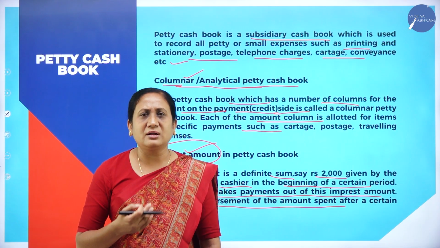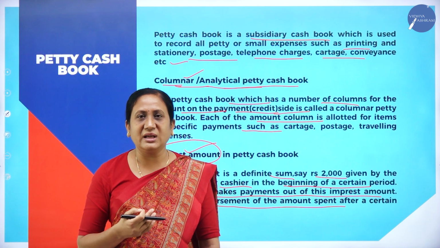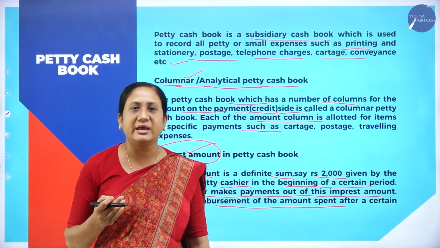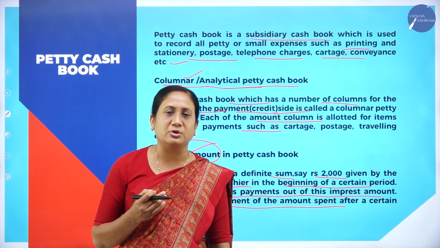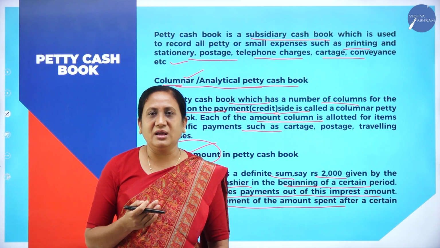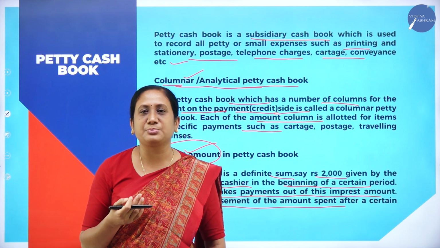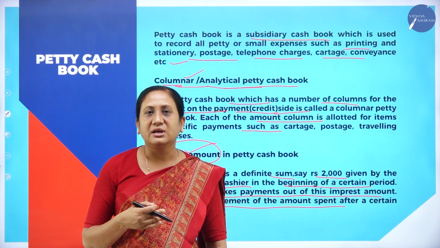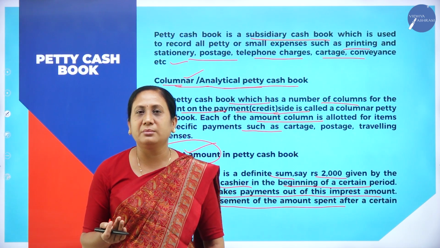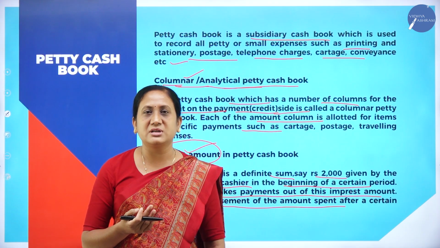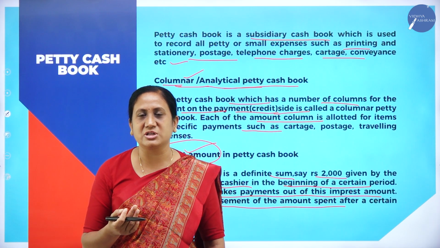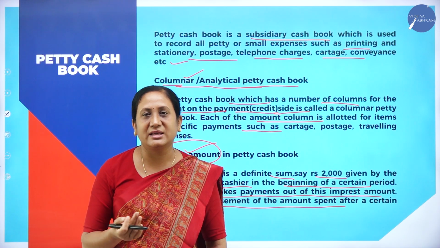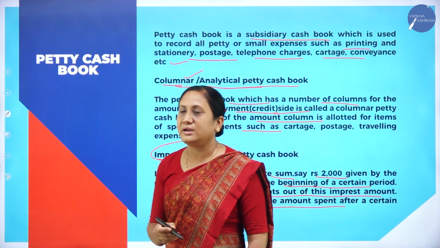Using that amount, the petty cashier will meet all the expenses and he will record them in the petty cash book. And whatever amount is spent to make payments towards the petty expenses will be reimbursed for the next month. Who will reimburse? The chief cashier will reimburse the amount which is spent by the petty cashier. It will be reimbursed to the petty cashier in the next month.